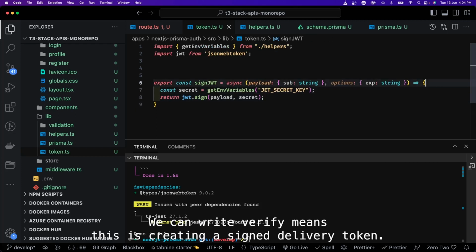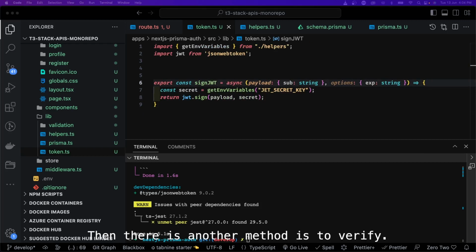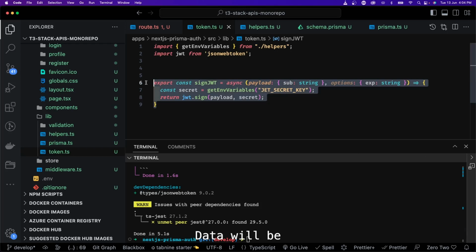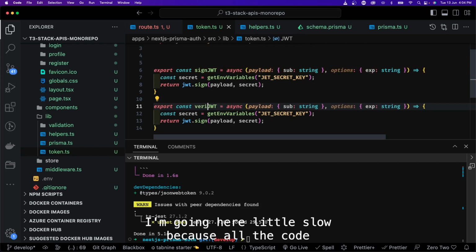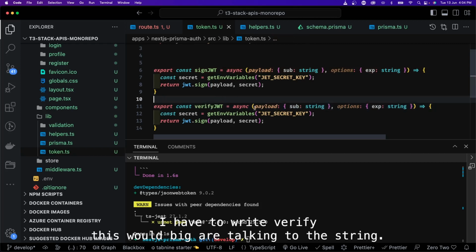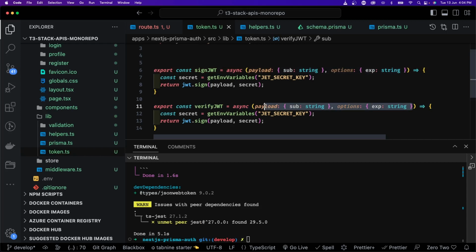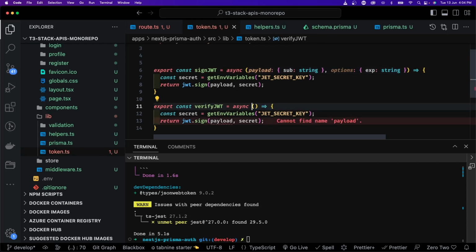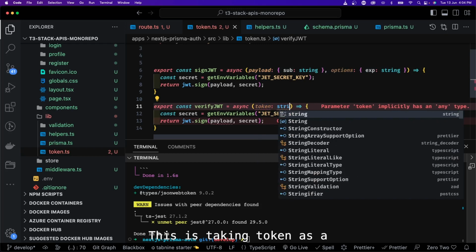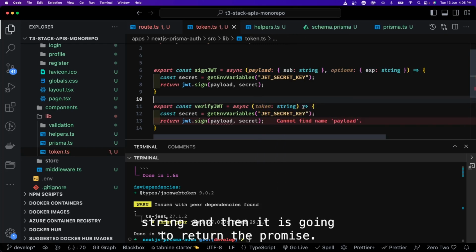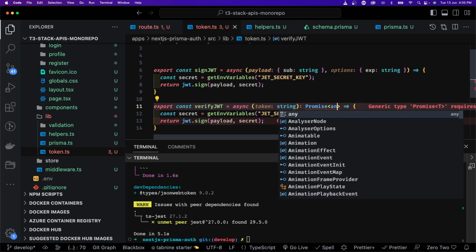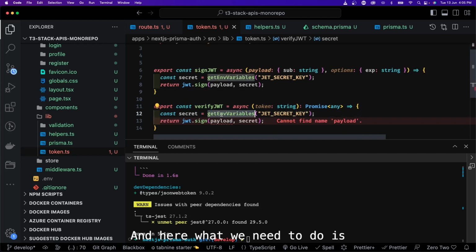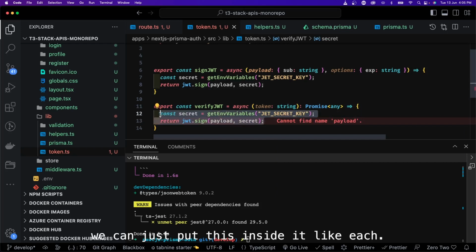And then there is a verify method we can write. Sign means this is creating a signed JWT token. Then there is another method to verify JWT. That also we can define. I'm going a little slow here because all the code I have to write. Verify would take a token as a string, and then it is going to return a promise. Let's say promise of any for now. And here what we need to do is put this inside a try catch.